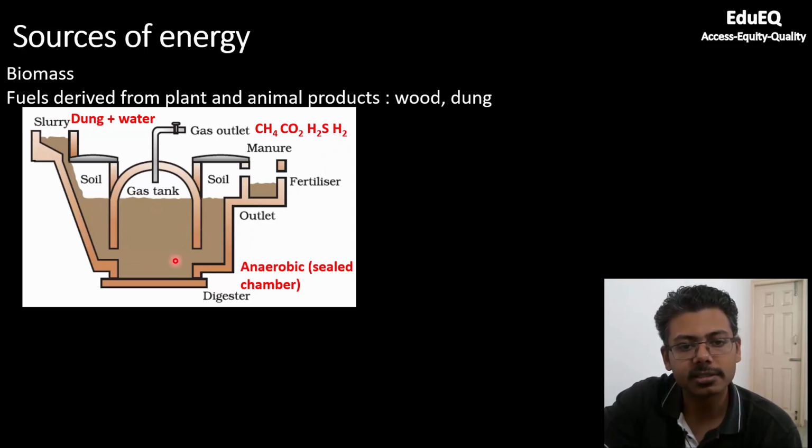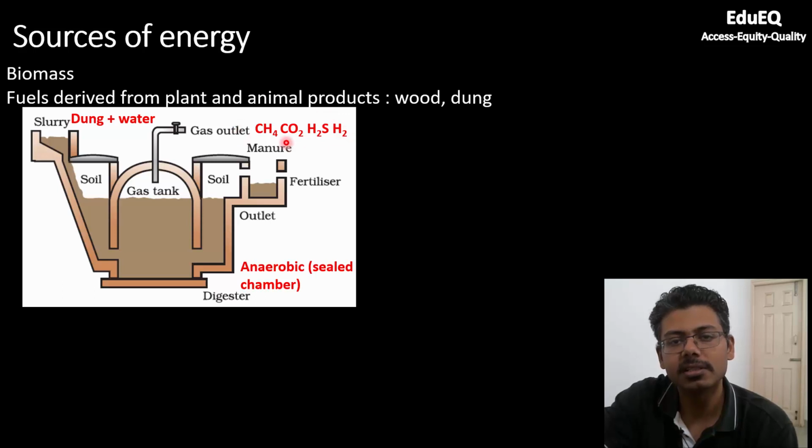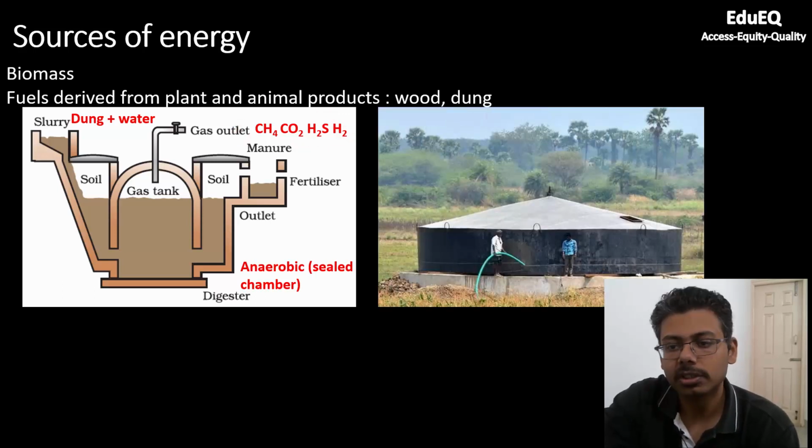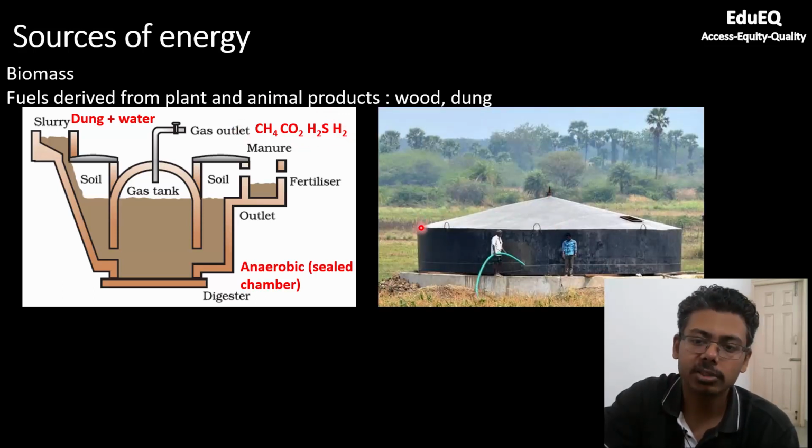When you put all this slurry inside this, anaerobic means in absence of oxygen, microbes will act on this slurry, and then they will decompose the compost or decompose the waste which is present here, and ultimately you will get these gases, or the combination of these gases is biogas. So this is how a biogas plant actually looks like.